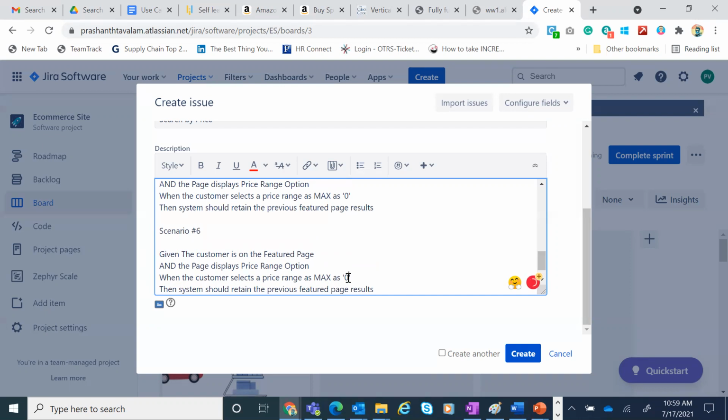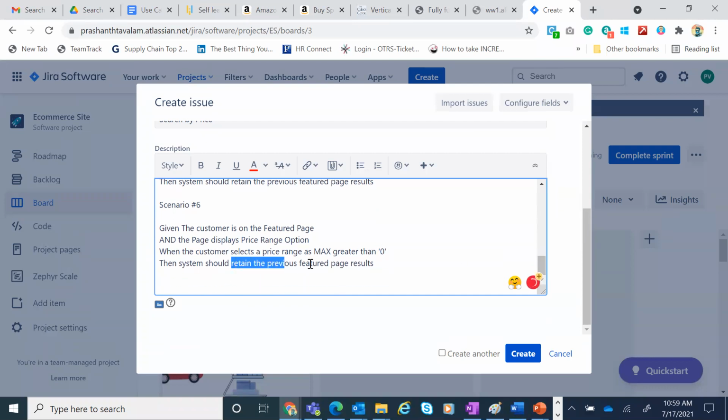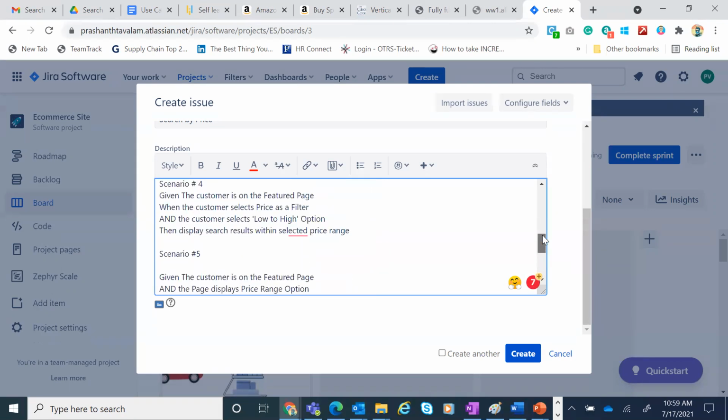If I select price range max greater than 0, then the system should display... okay. So this way we have captured 6 scenarios.